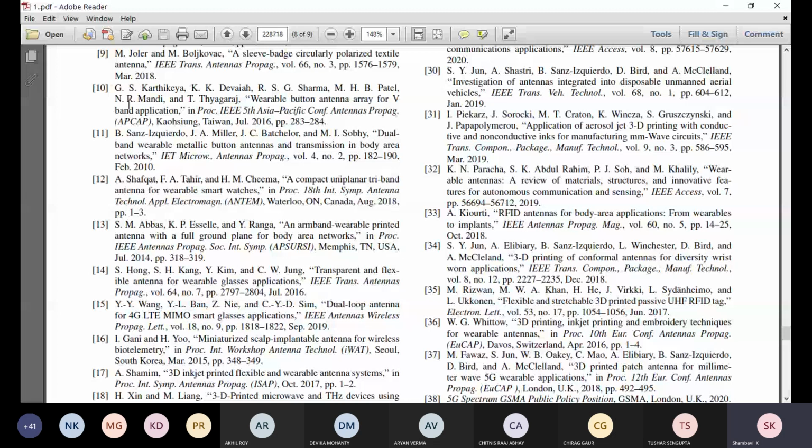When you cite a paper, say paper number 10, you number them from 1 to 10, or 15, up to 50. These are the papers which have been cited, so the paper number has to be represented within square brackets.